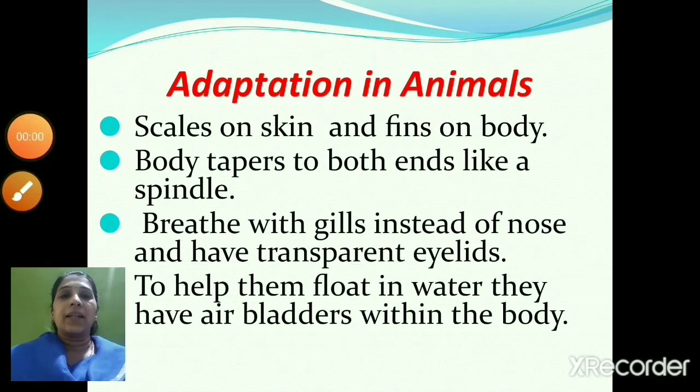The ducks and the frog have webbed toes and they use their legs like oars. Oars, I had told you children, are like a long pipe which is used to row a boat. The water hen and the ducks have waxy feathers, so the water does not stay on them.